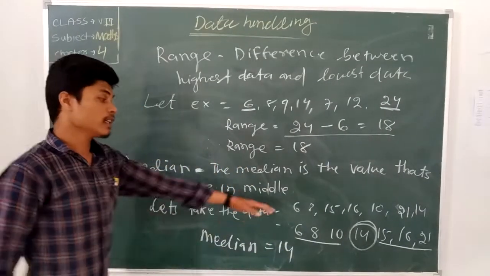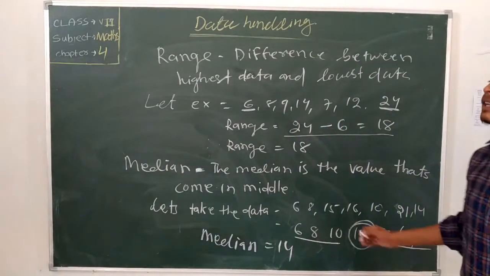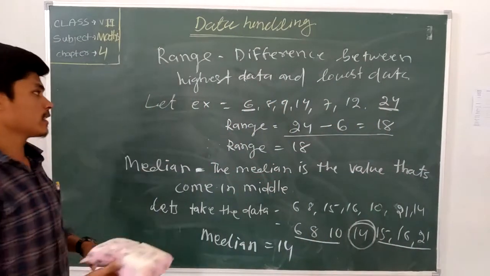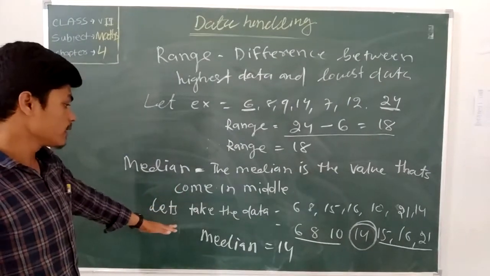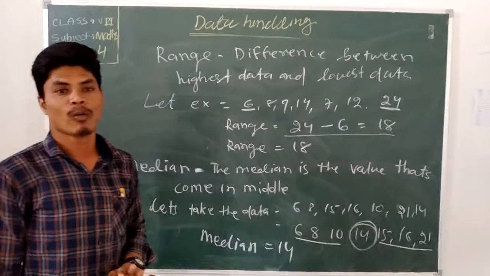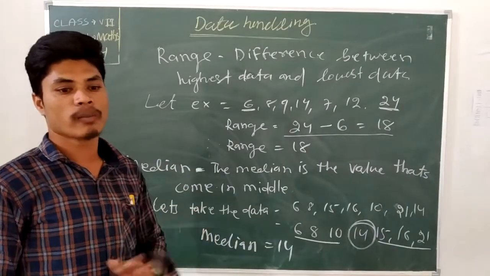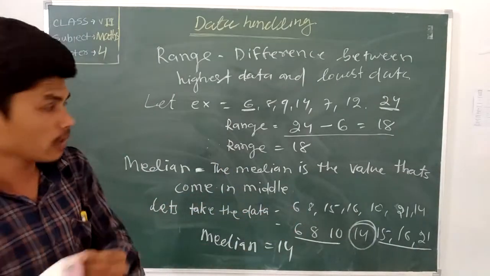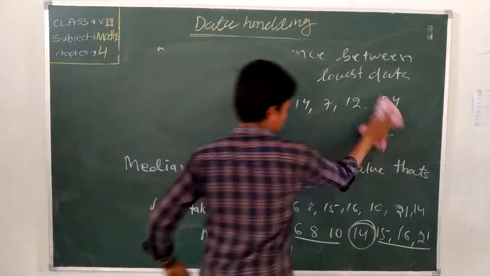The median is the middle data. Here an odd number of data is there, so you can easily find it. When an even number of data is there, how can you find the median? See the board. Middle of data is called median. If an odd number is there, it is easy. But when even data is there, how can you find it?